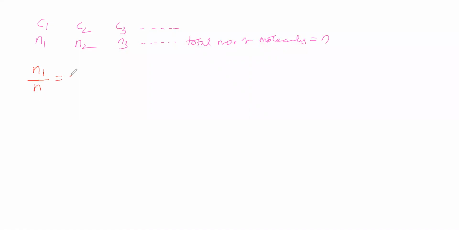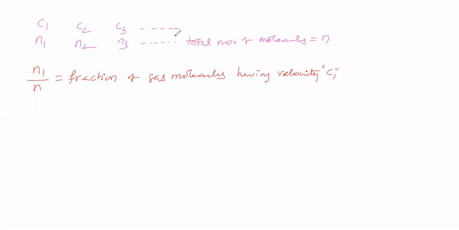Now it is called a fraction. It is the fraction of gas molecules having velocity c1. So n1 by n is called the fraction of gas molecules having velocity c1. In the same way, find the fraction for all the velocities. So we have found the fraction of gas molecules having each velocity.